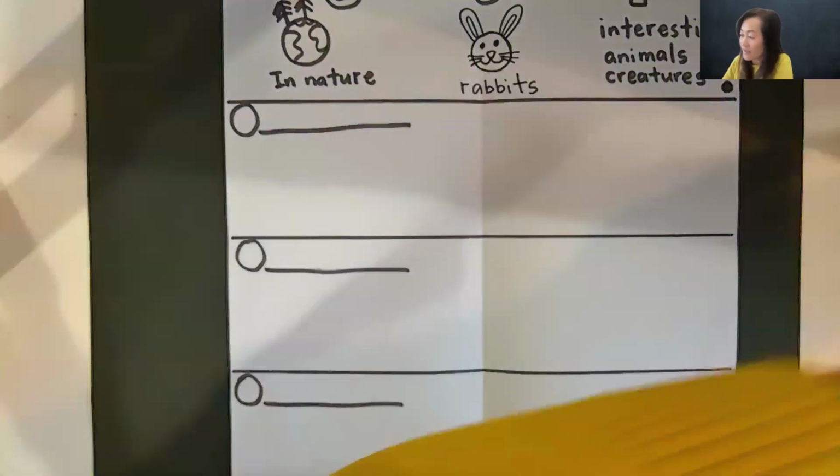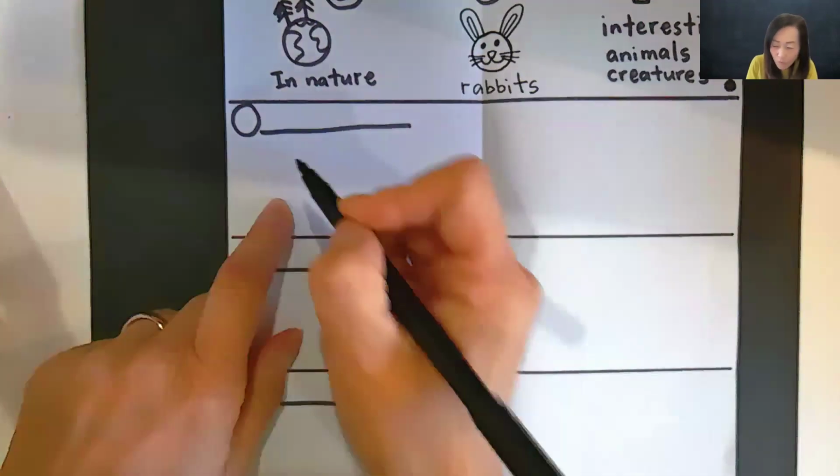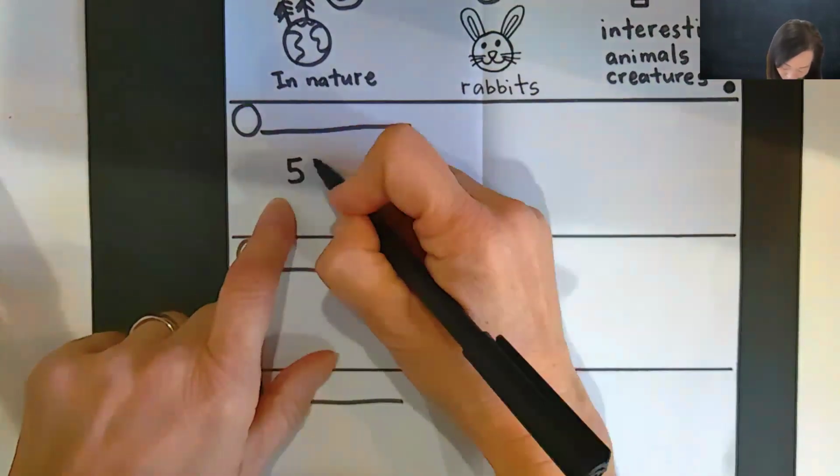Wow. Okay, so let's write this down. We're going to do this. Over 50. Let's write 50.